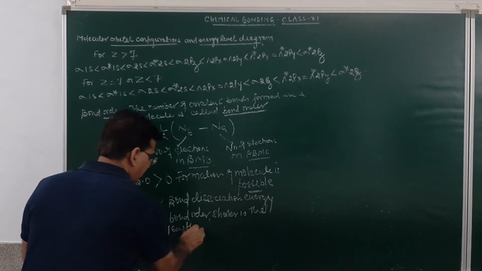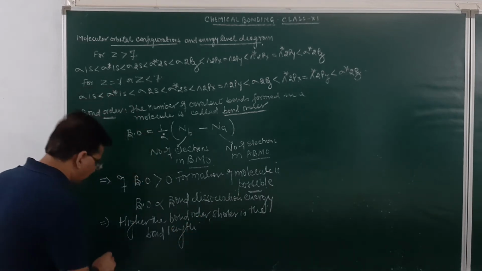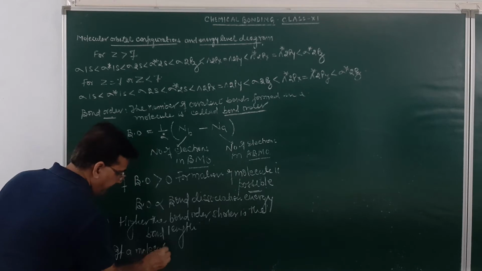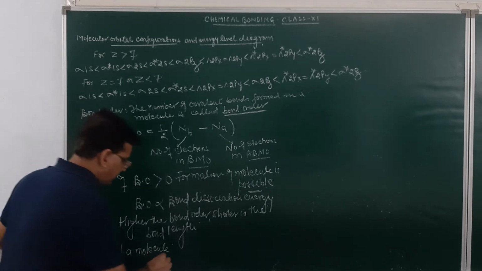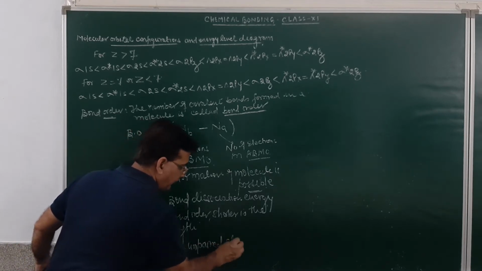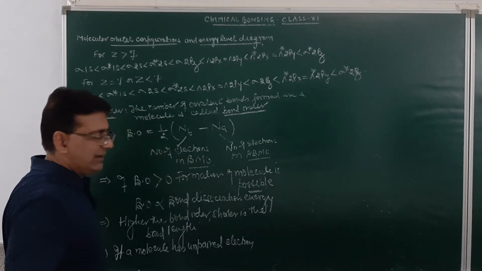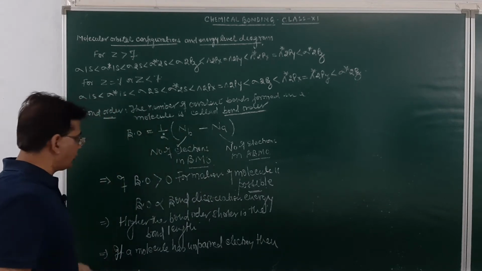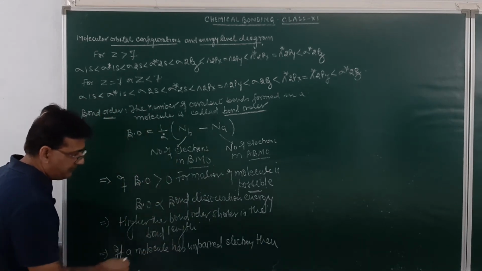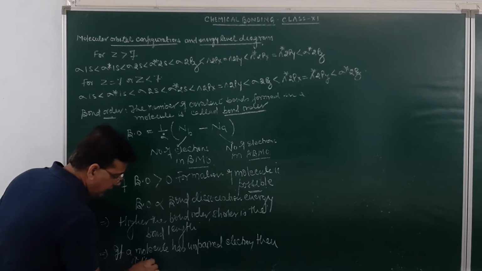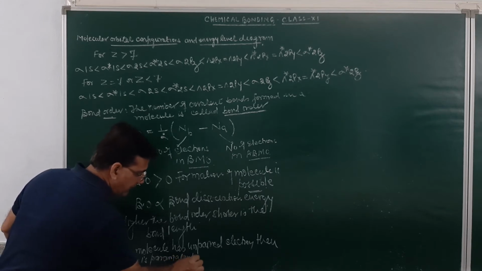Am I clear? Then, if a molecule has unpaired electrons, then it is paramagnetic in nature. These are the 4 questions which we will be solving as we write down the configuration.